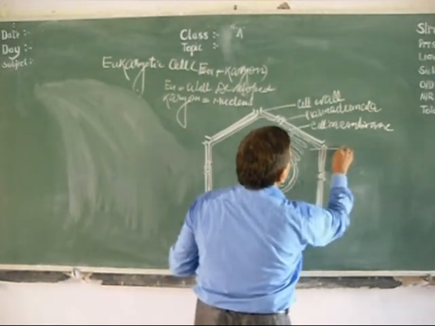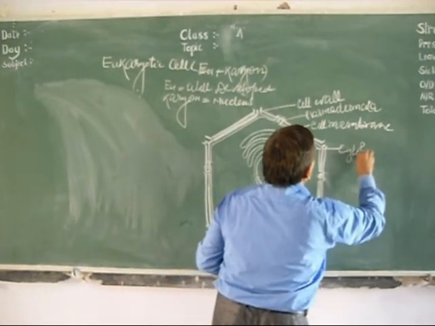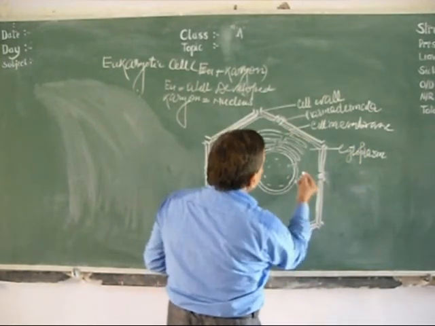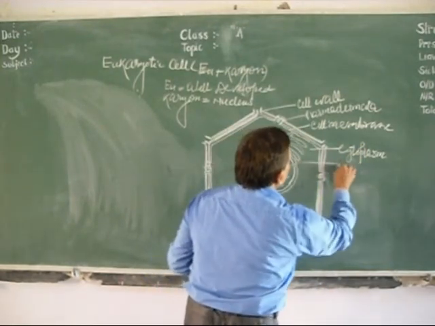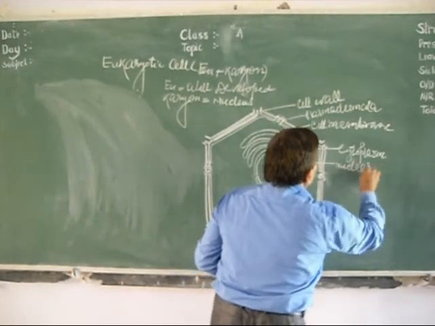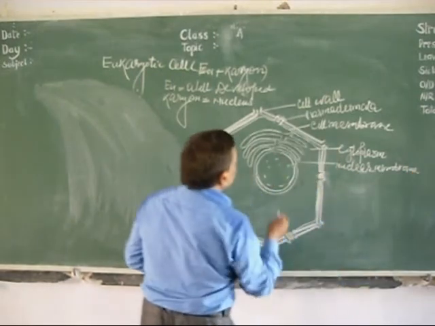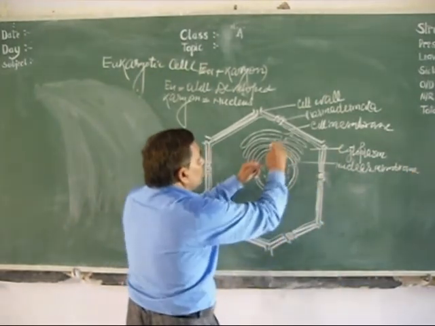Here is the cytoplasm in the cell, surrounded by the cell membrane, and here the nuclear membrane, which is a double layer.